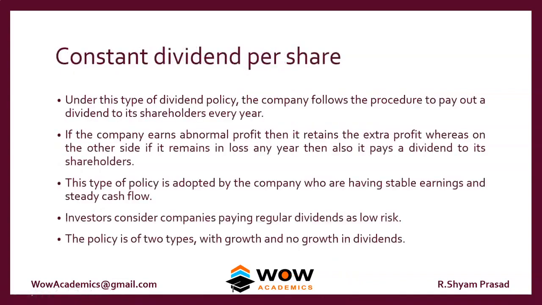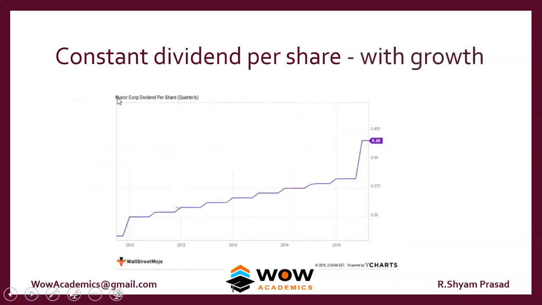So we look at the constant dividend per share model. Here, whatever happens in the company or outside of the company, the company keeps paying a constant dividend per share. Whatever happens, they pay the same amount of dividend. You can look at this chart; the chart will exactly tell you. This is called constant dividend per share with growth. They start at a lower base, then every year it also grows.